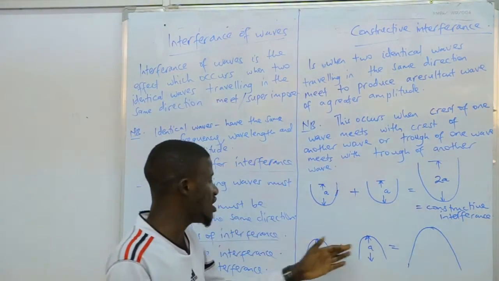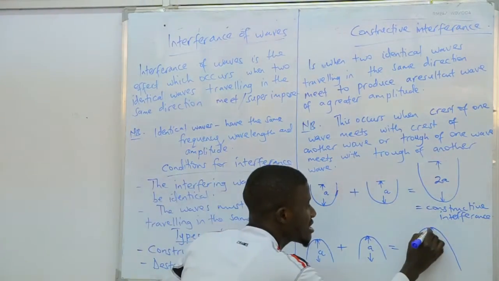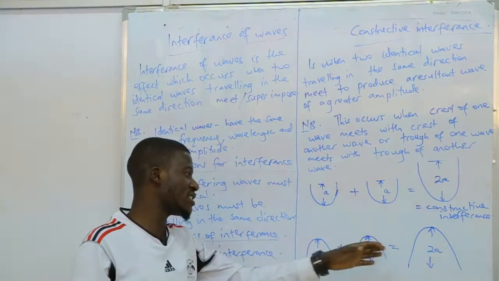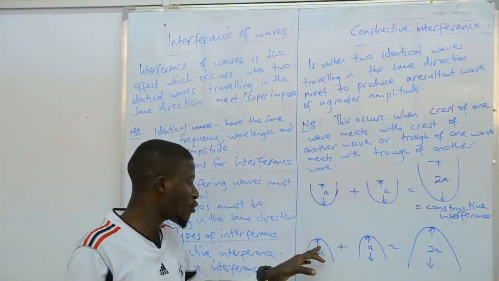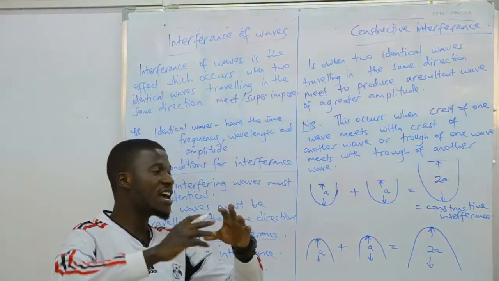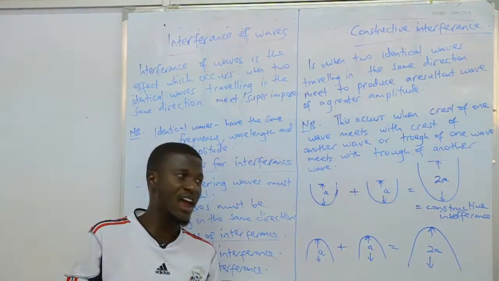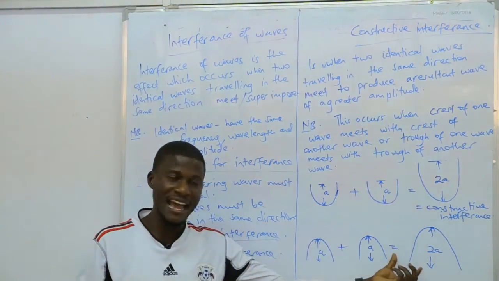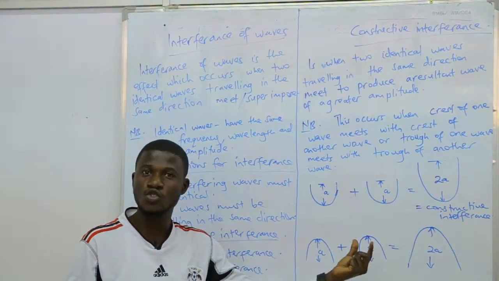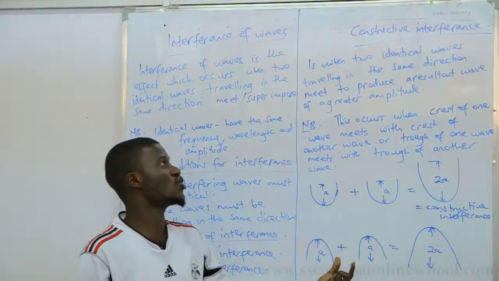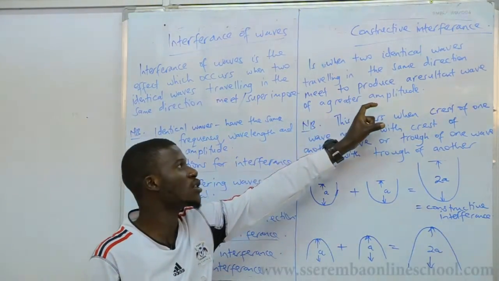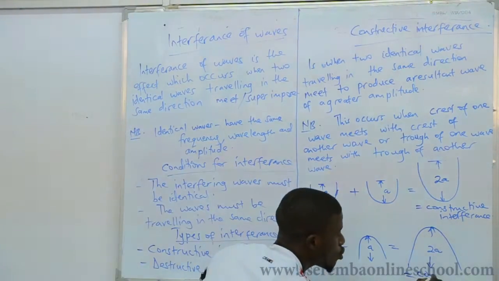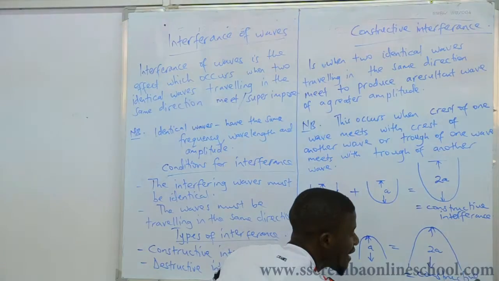It is combining these two. Now you can see here I'm getting 2A, twice the amplitude of these ones. Because I've combined this one and this one, the single resultant wave will have a bigger crest of that size. This is what I mean by constructive interference: to produce a resultant wave of a greater amplitude. So this one gives us constructive interference.